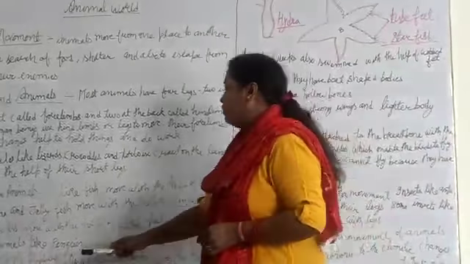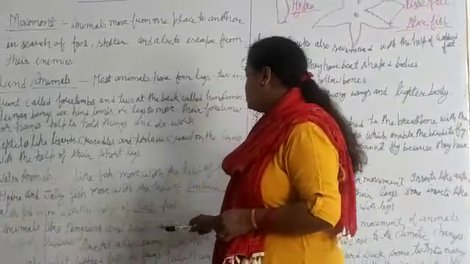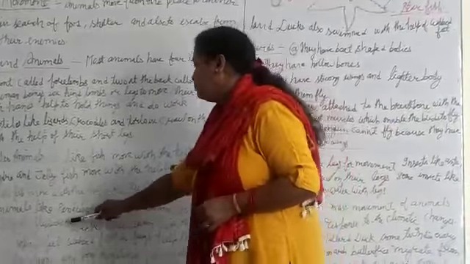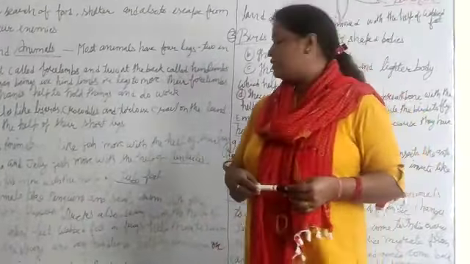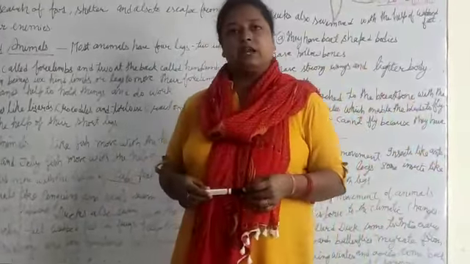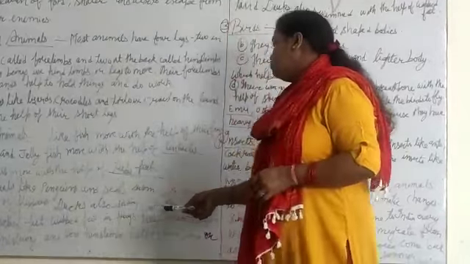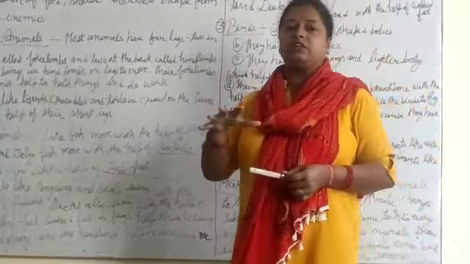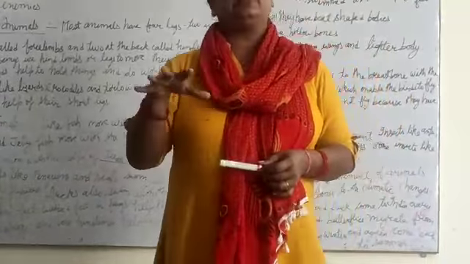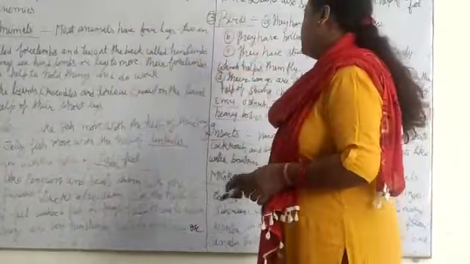Clear, beta? Now, animals like penguins and seals swim with the help of flippers. Ducks also move with the help of webbed feet. With webbed feet, they can easily swim inside the water and they can easily walk on the land. Clear?